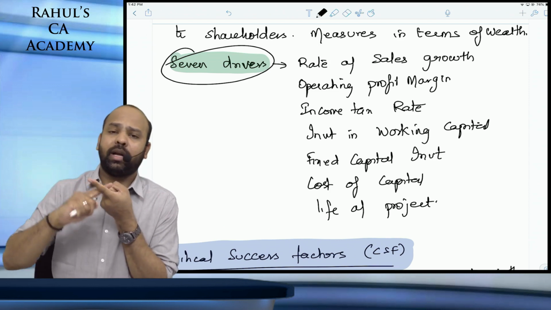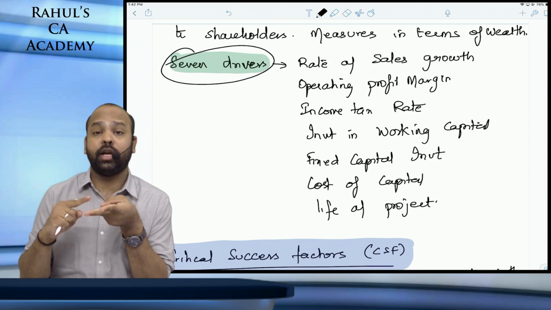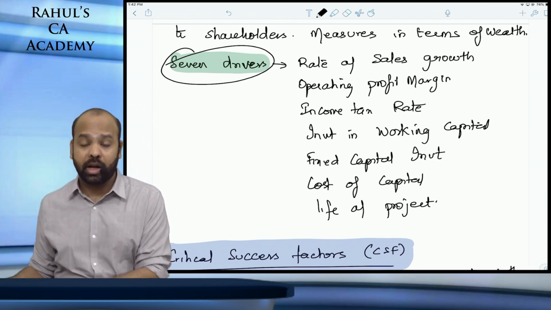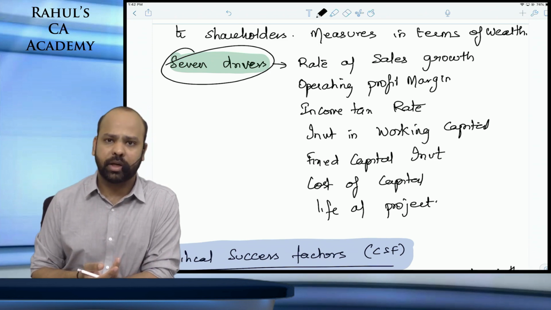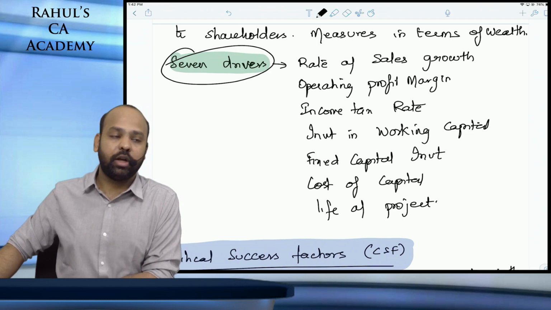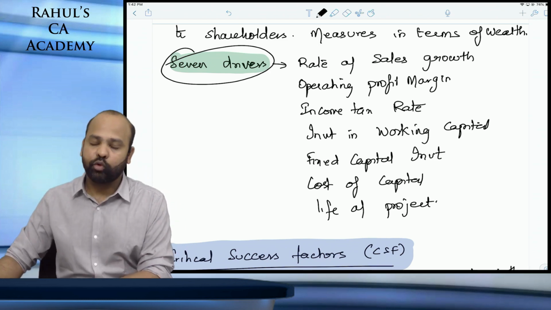You will take capital investments, investment in working capital, operating profits, growth rate in sales, and you should take taxes into consideration. What is the amount of capital invested? What is your weighted average cost of capital? The present value of all your free cash flows will be compared with the amount of investment that is made, and that would become the NPV.